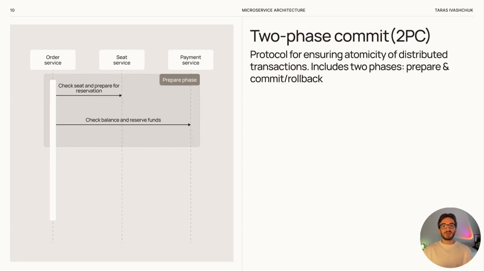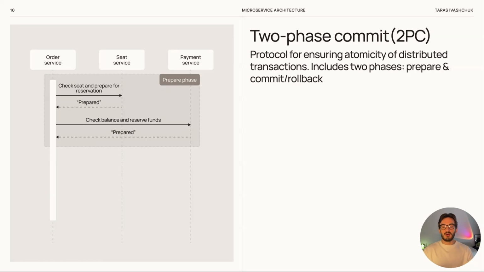Each participant does its part. For example, payment service checks if the user has money, and seat service checks if the seat is free and reserves it temporarily. It is important that participants keep these changes in a temporary but stable state, so they can later commit or roll them back. Then each participant answers the coordinator with OK or not OK.